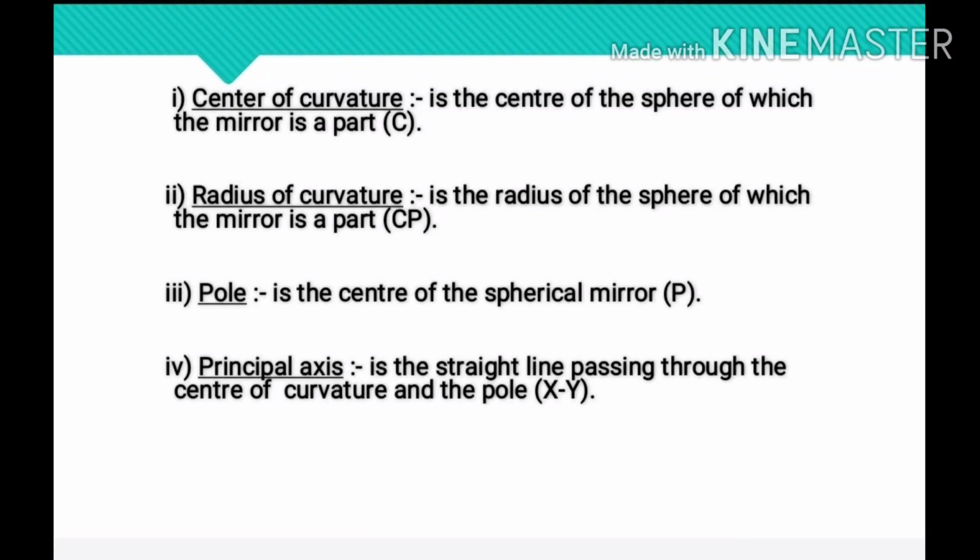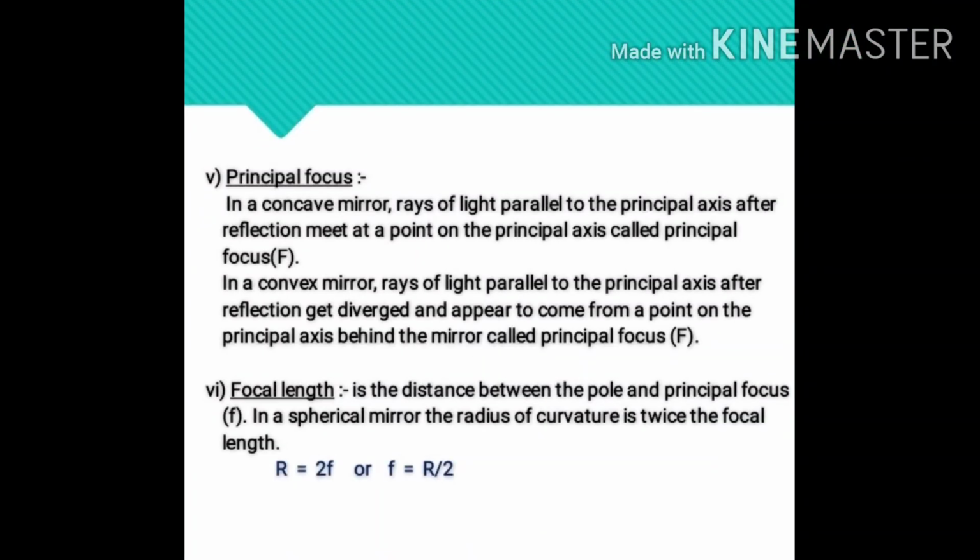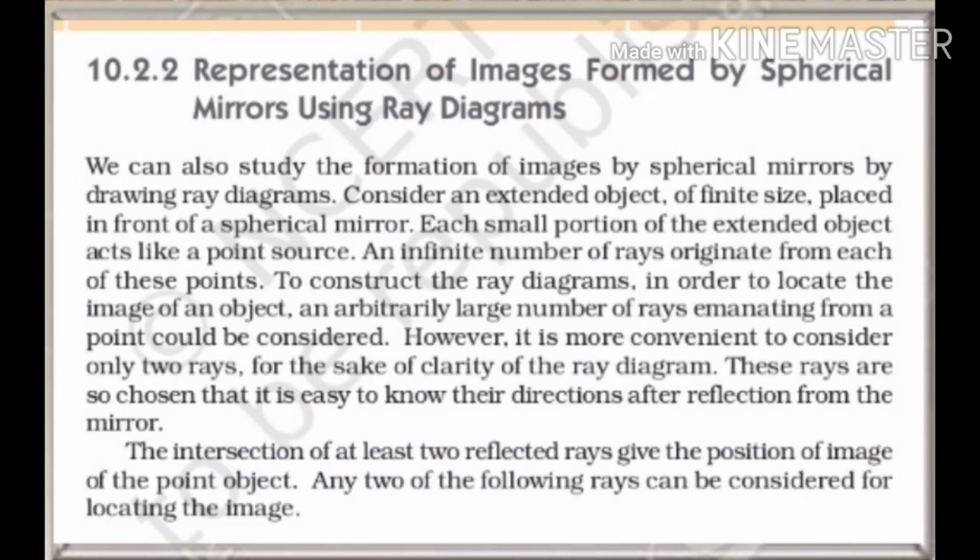Also, for spherical mirrors of small apertures, the radius of curvature is found to be equal to twice the focal length. So we can say R is equal to 2f. Let us now understand how to obtain images formed by spherical mirrors.